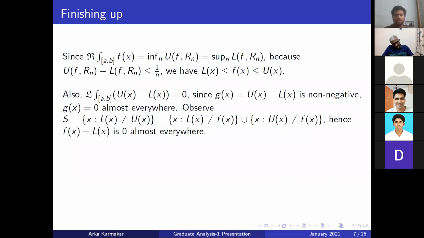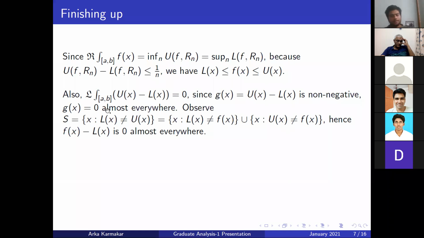That is a contradiction. So for any simple function which is approximating f, for any non-zero term in the approximation, the term is equal to c_i chi of S_i, then mu of S_i must be equal to 0. So this forces that. Now, since this measure is countably additive, the set of all non-zero points is the union of all these S_i, and since each of them has measure 0, the union of all of them has measure 0 as well. So thus f of x is equal to 0 almost everywhere.